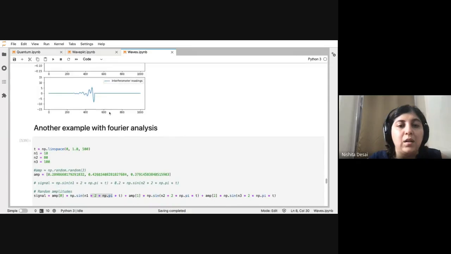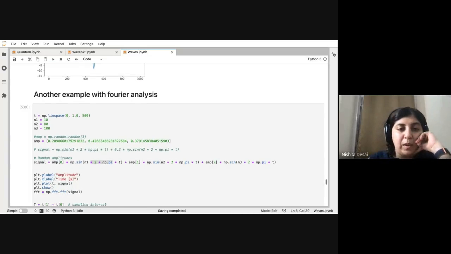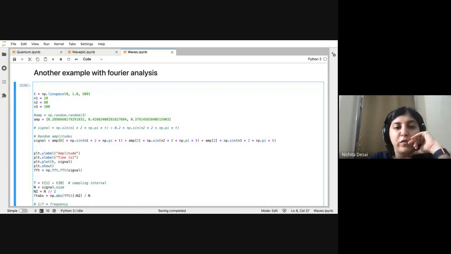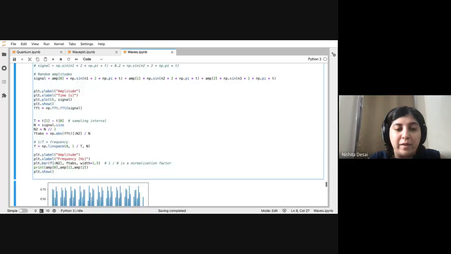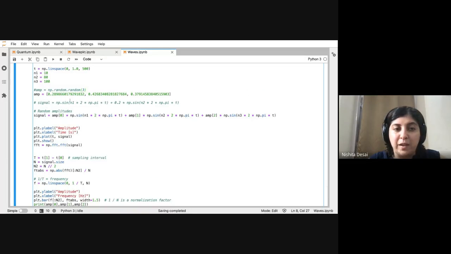Okay, so let's do another example with Fourier analysis. Remember what Fourier analysis does. If you have a signal with multiple frequencies, it decomposes the frequency components, right? This is the example that we did yesterday. We started with 3 frequencies.